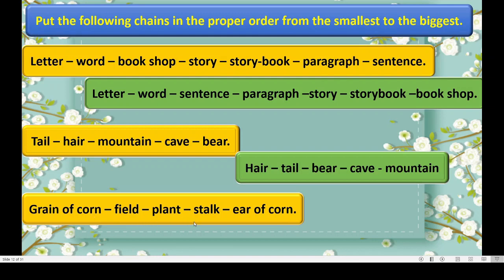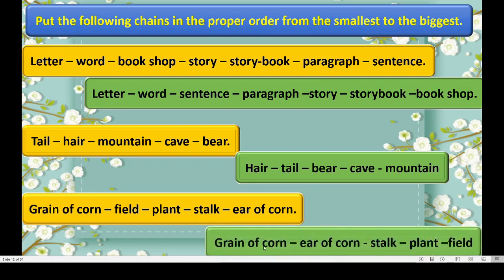Smallest to biggest we have to write. Yes, correct. Grain of corn, first one, right? Then comes ear of corn, right? Because grain of corn stays in what? Ear of corn, in a bunch. Then comes stalk, it holds the ear of corn. Then it is attached to the plant, corn plant. Then corn plant is in the field. Let us move further.